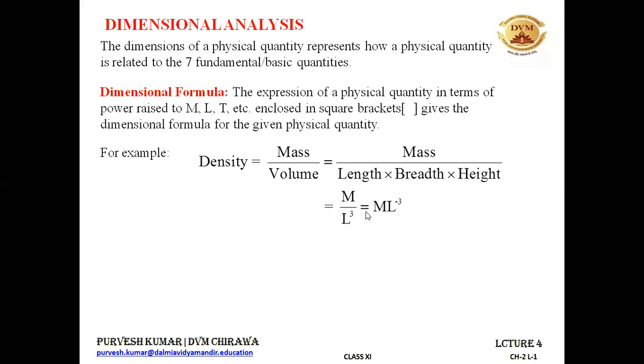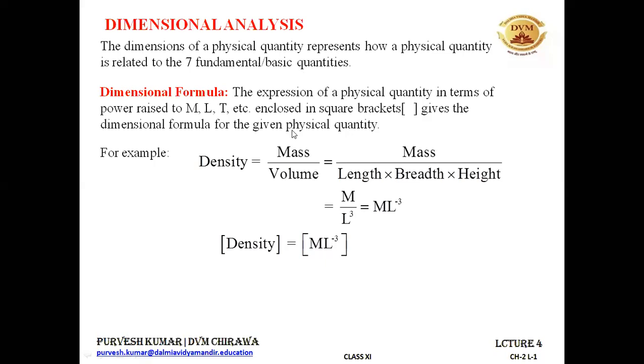You can write it like this: the dimensional formula for density is equal to ML^-3. See how you have to read it? When you are enclosing the quantity in the square bracket, you have to read it like this, the dimensional formula for density. If you enclose something in square brackets, it becomes a dimensional formula. So the dimensional formula for density is ML^-3.